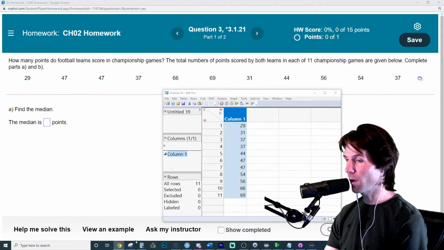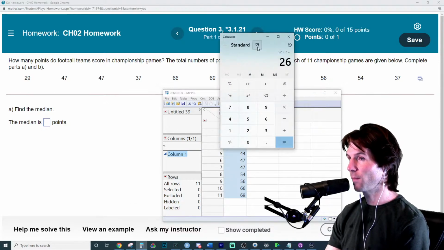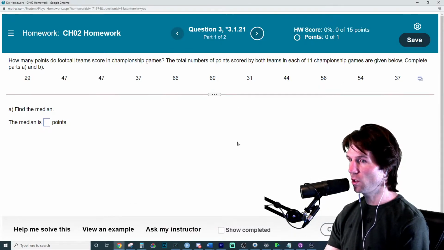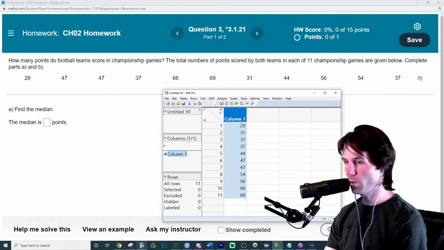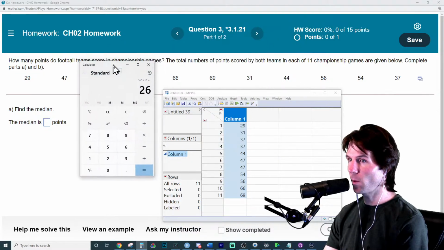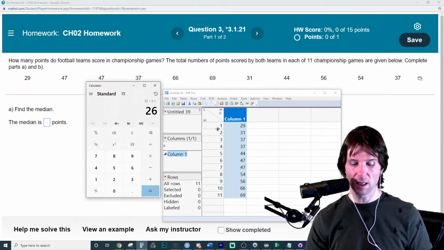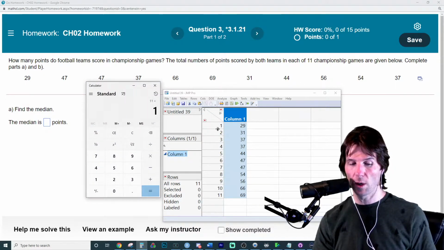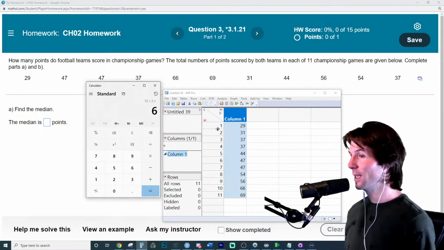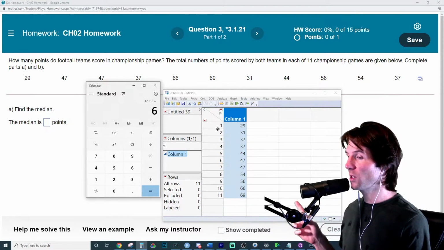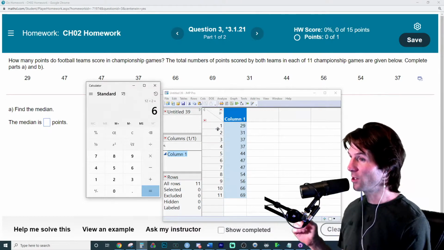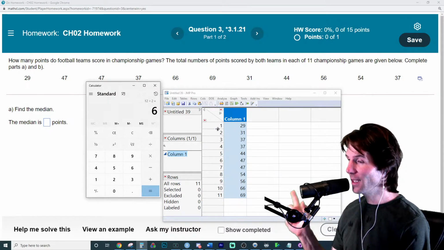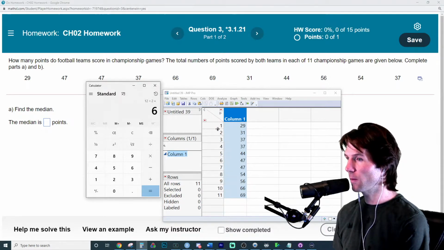But now we need to find the position of the median, I should say. Now the median is going to split it into two equal data sets. The way to find out where the median is, is to take 11 plus 1 divided by 2. So that's the amount of data you have plus 1 divided by 2. Now you got to be careful. I made a mistake a few days ago where I took that as the answer. That's not the answer. What is the answer to what is the median?